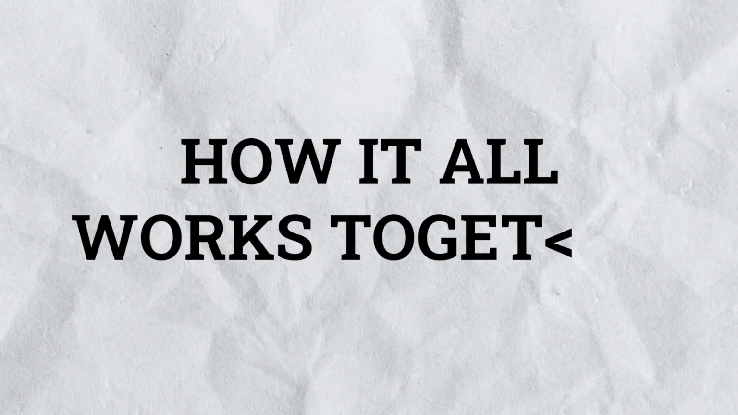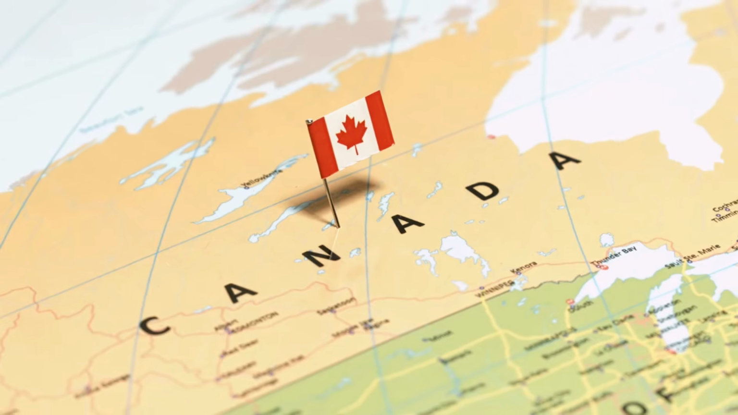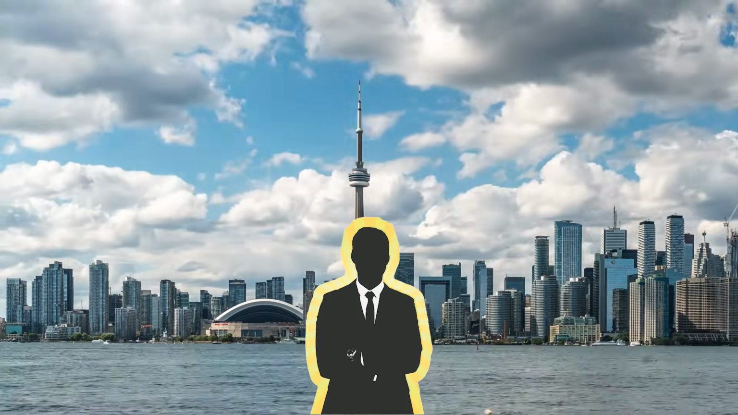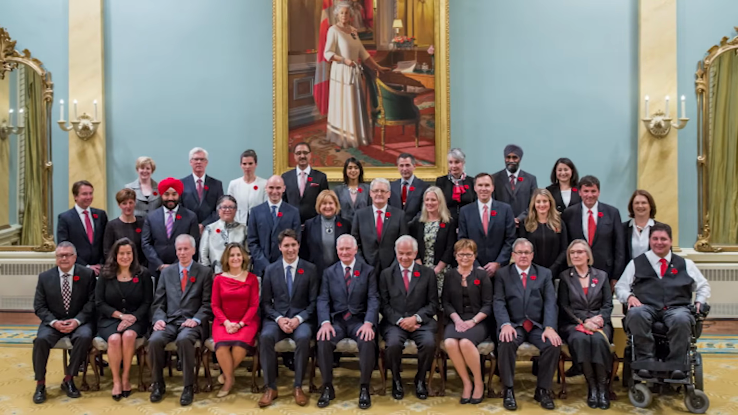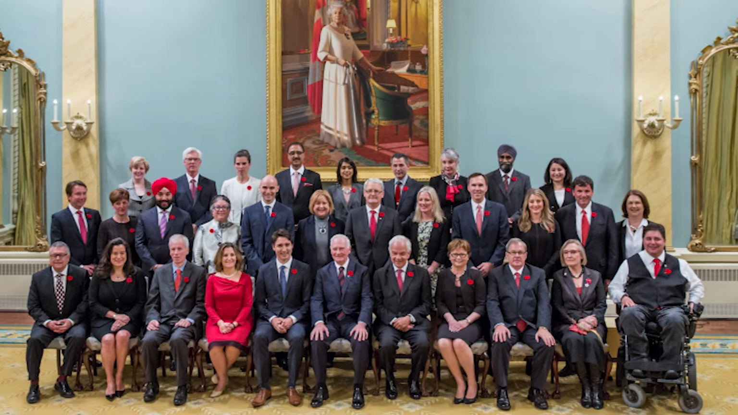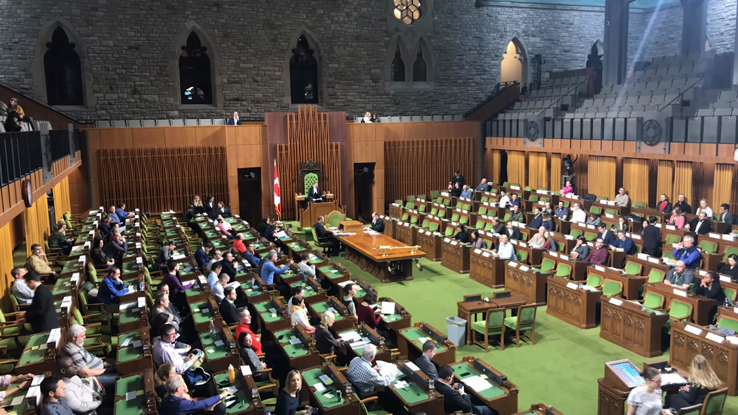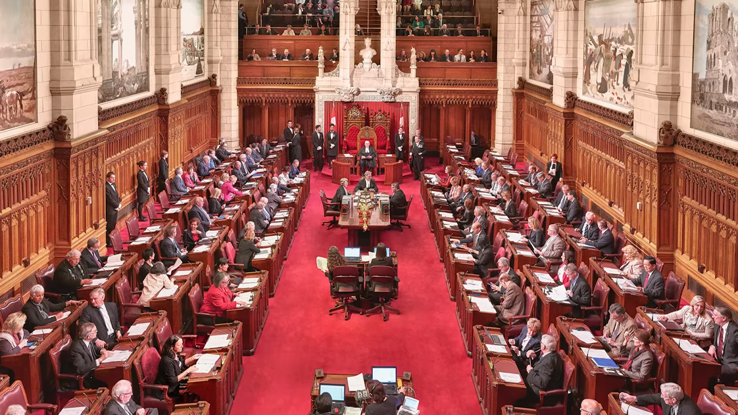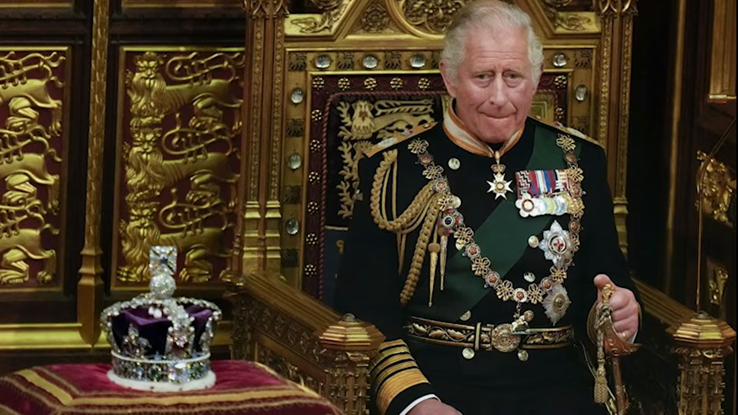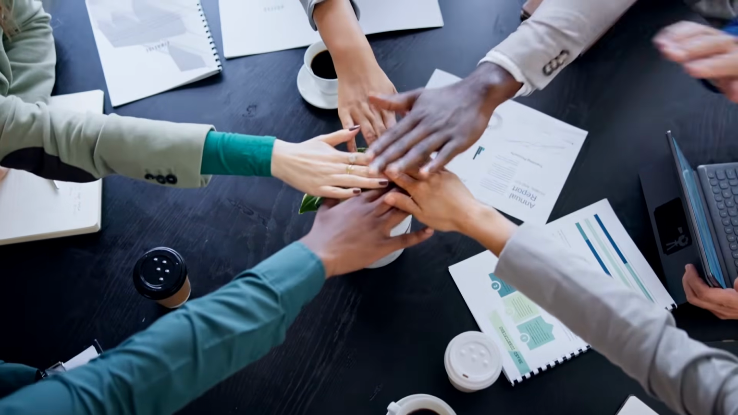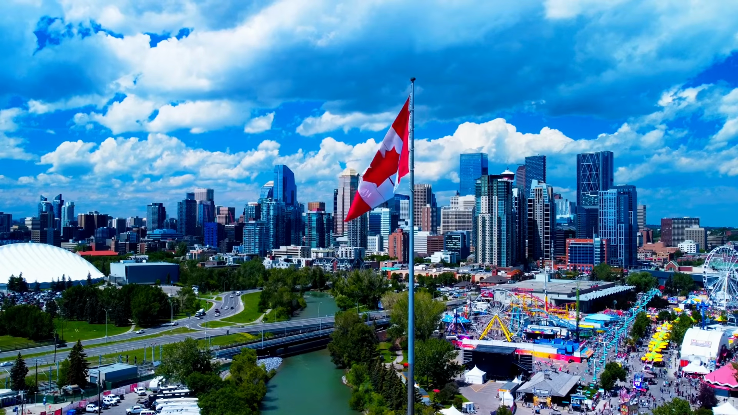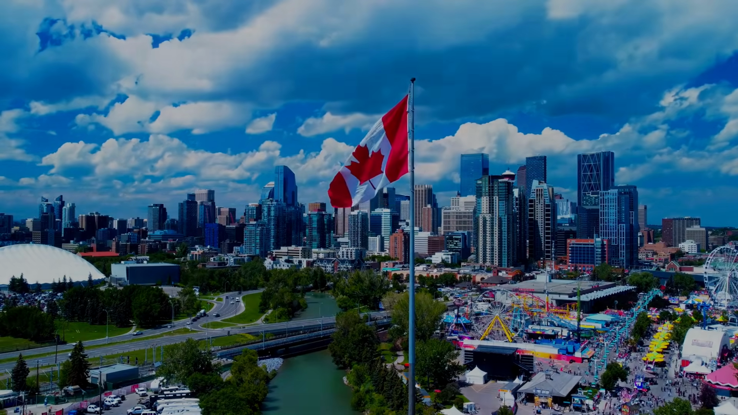How it all works together. So let's do a quick recap of who runs Canada. The Prime Minister leads the country and makes big decisions. The Cabinet Ministers help run different government departments. Members of Parliament represent Canadians and vote on laws. The Senate reviews and approves laws to make sure they are fair. The Governor-General represents the King and gives final approval. All these roles work together to make sure Canada is governed fairly and effectively. Now that you know who runs Canada, which role do you think is the most important?